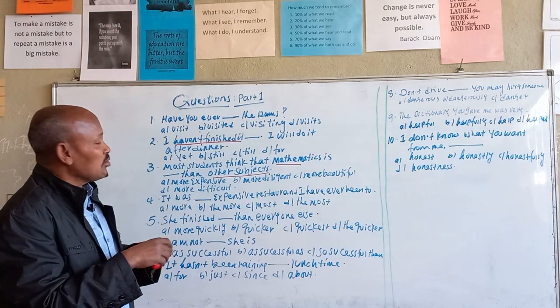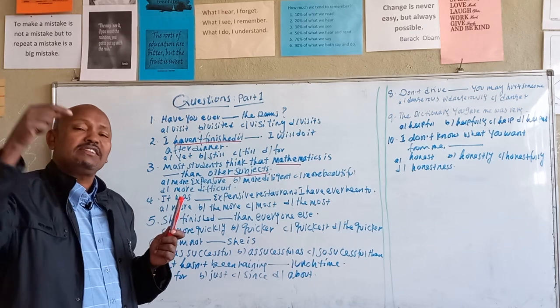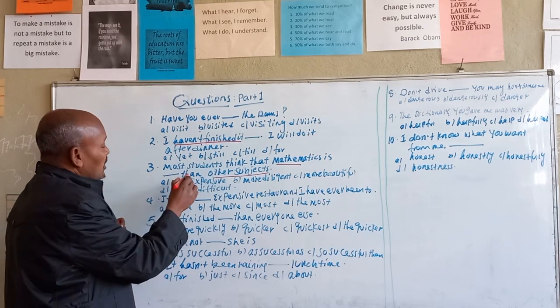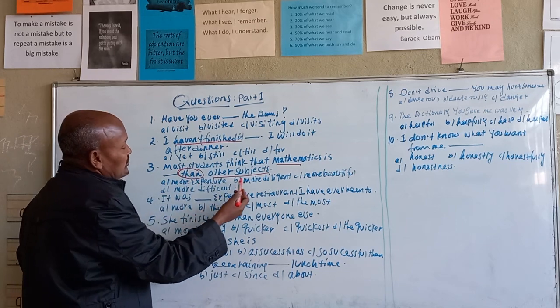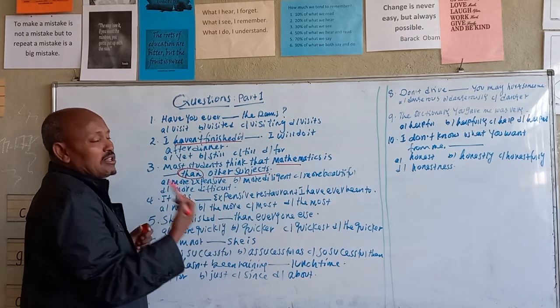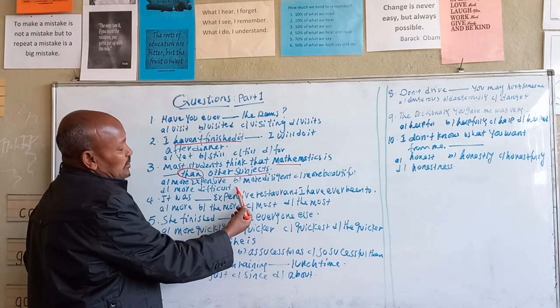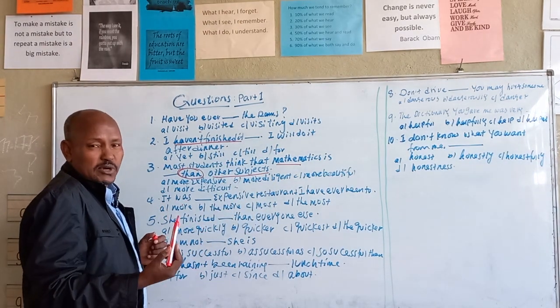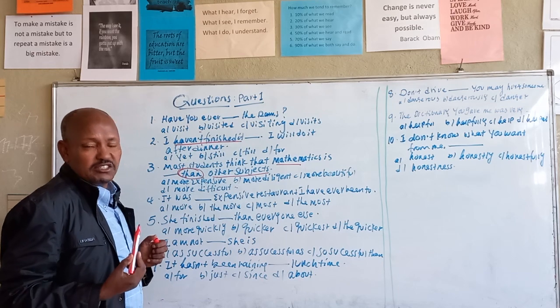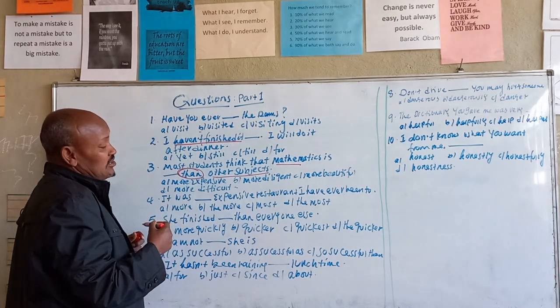It means what? The best clue that you are intended to use to answer this question is the word "than" here. If there is the word "than," the best answer from the given distractors is only the comparative. A superlative doesn't complete the question. So this is the best strategy to answer these questions.